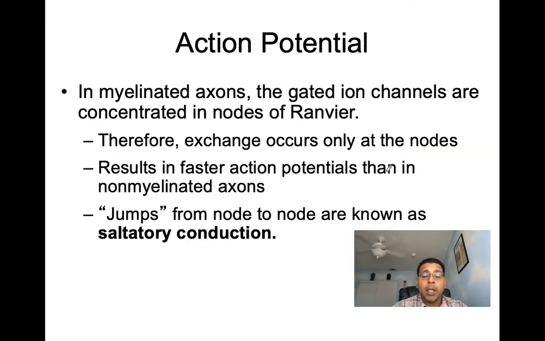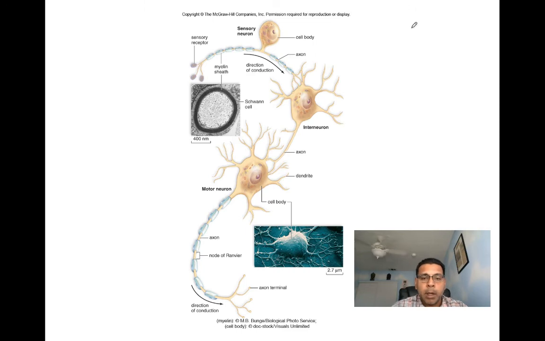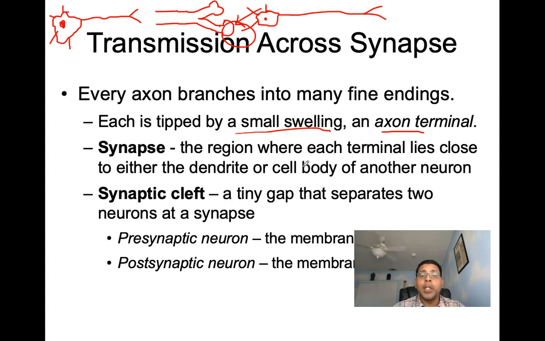Again, the synapse is the region where each terminal lies close to either the dendrite or the cell body of another neuron. Coming back to this picture, right in here we have one synapse, and right here we have another synapse. And right in here you can see 1, 2, 3, 4 different synapses. Again, it's a region where each terminal lies close to the dendrite or cell body of another neuron.